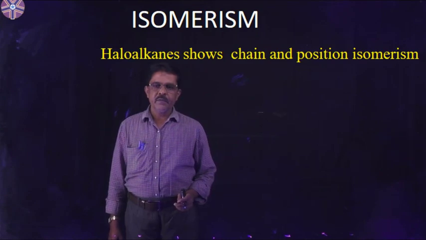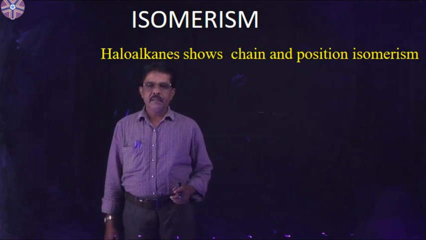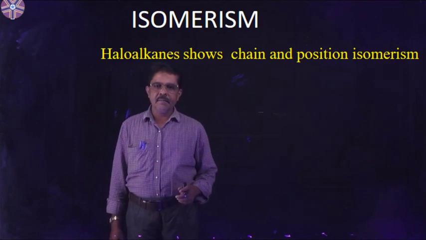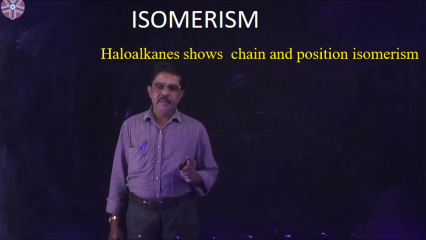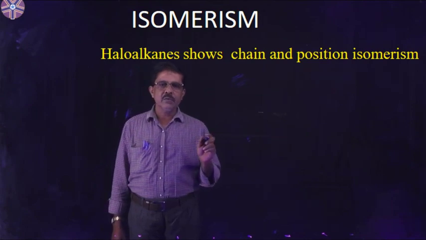Today we are going to start isomerism in haloalkanes and haloarenes. Isomerism means compounds having the same molecular formula but differing in structures and properties are called isomers, and the phenomenon is known as isomerism.